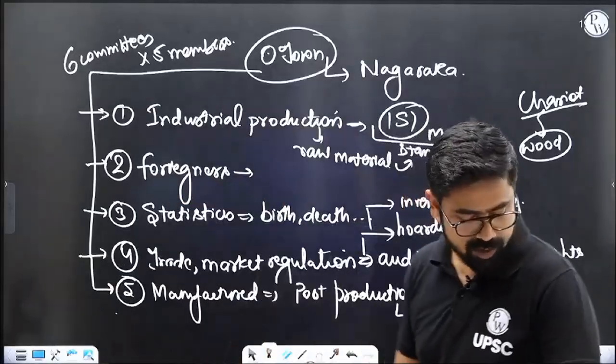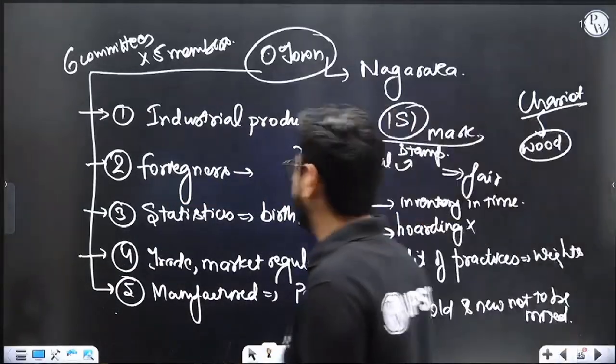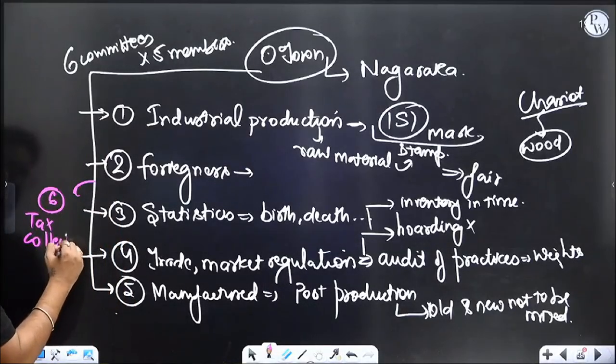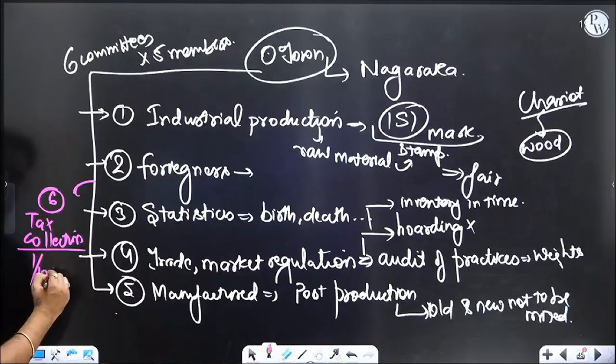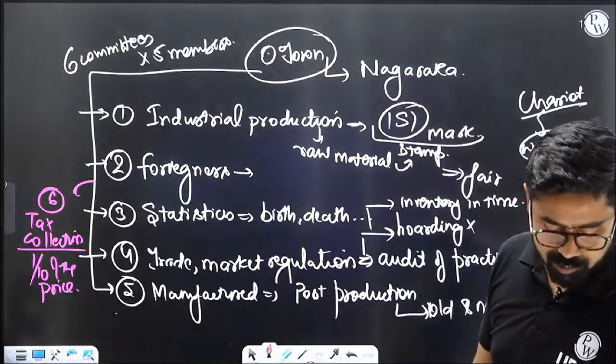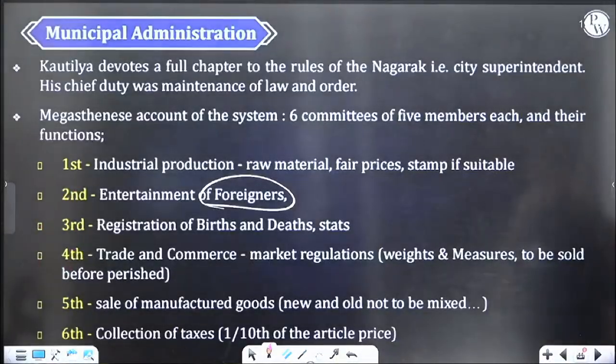Now, the last is about the tax collection. Tax collection is simple. The sixth committee ensures that all these artisans who are producing something have to share 1/10 of the price. So 1/10 of the price has to be collected by this sixth committee. So there are 6 committees who are actually ensuring all this. Okay. So what we have seen?